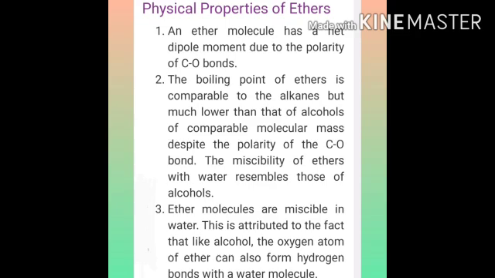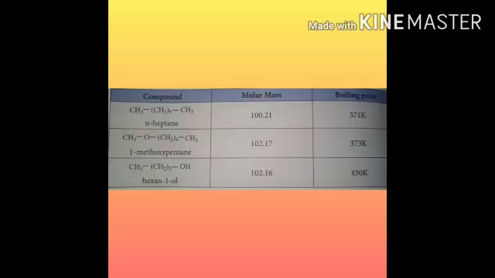First one, ether dipole moment value is 1.18 D due to polar nature of ethers. Second point, ethers have comparable or slightly greater boiling point than that of alkanes and lower than that of alcohols of comparable masses. See the table column. N-heptane, that is alkane compound. 1-methoxypentane, this is ether compound.